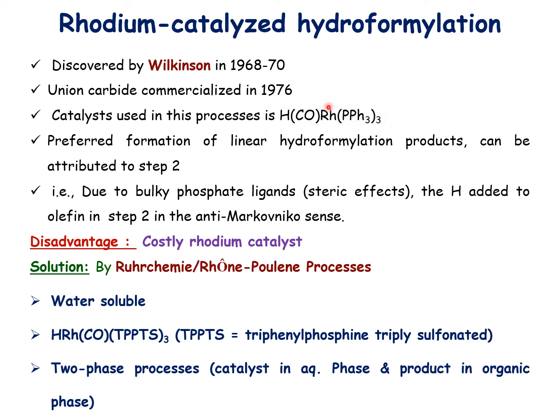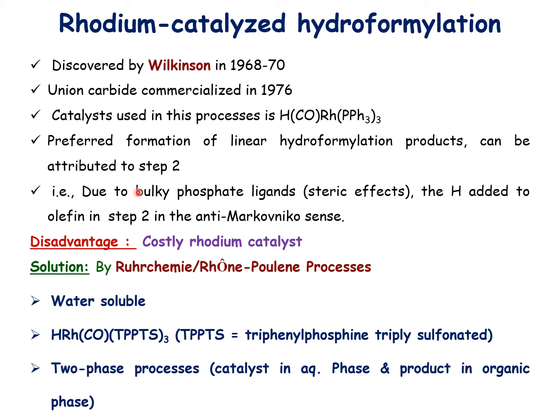In the second step, the olefin is going to migratory insert between the metal and hydrogen, forming the metal alkyl bond. This is a very unique step in which the hydrogen adds to the olefin against the anti-Markovnikov rule, as we'll see in the mechanism. That is the reason this catalyst selectively gives the linear hydroformylated product.